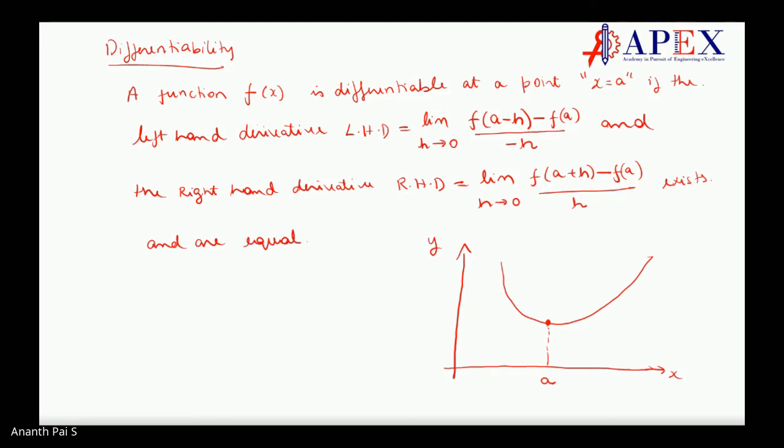So what I will do, I will take a point over here, which is at a distance h, and then I'll draw it here. So what is this point? Let us say this point is x1 y1, and this point is x2 y2. Okay, so what is the slope of this line?